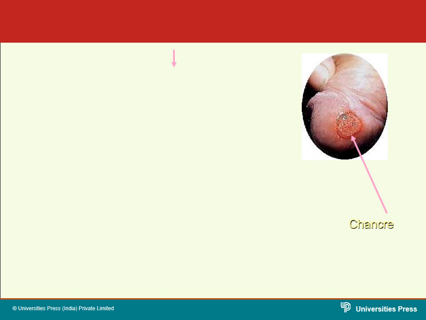This chancre can also be present in other parts of the body, but mostly you will see it in the glans penis. Usually it is a single ulcer or chancre or sore. Usually the organisms will multiply in the primary site.